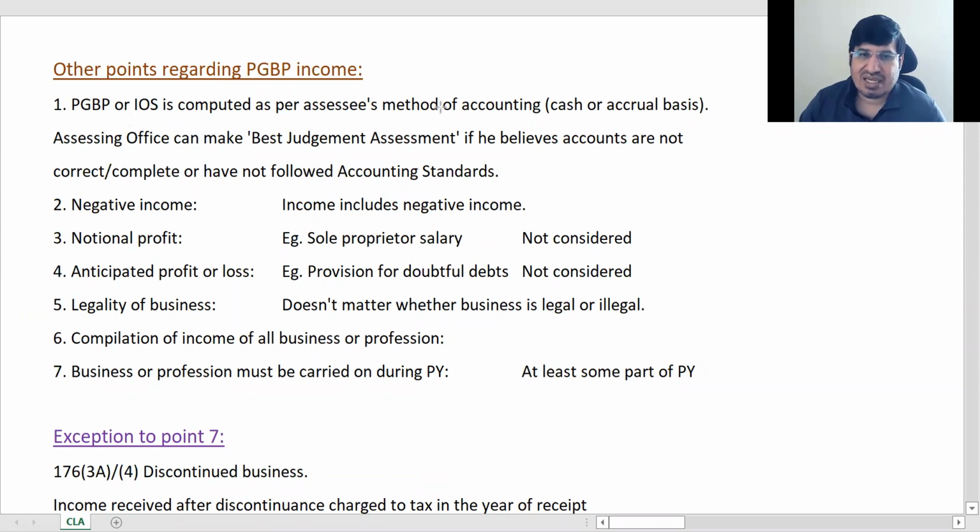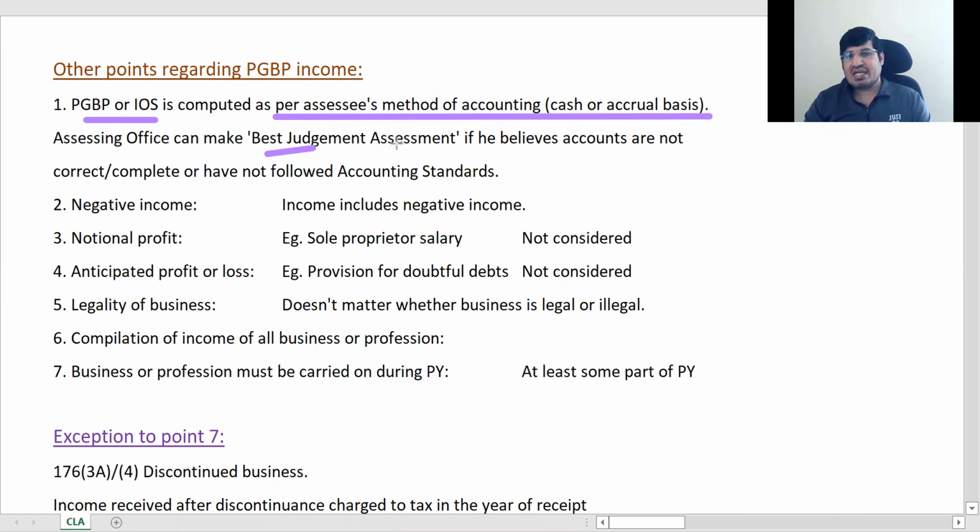Okay, so here हमने ये देखा था कि PGBP and IOS. ठीक है, मैं बोल रहा था आपको 3 and 5. Okay, 1 2 3 4 5. 1 is salaries, 2 is house property, 3 is PGBP, 4 is capital gains, 5 is IOS. Correct. So 3 and 5. ठीक है, it's computed as per the method of accounting. Okay, right? This is just a repeat of that point.